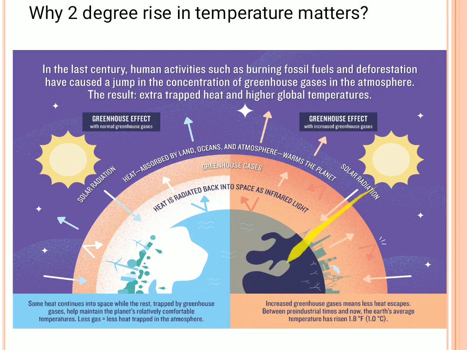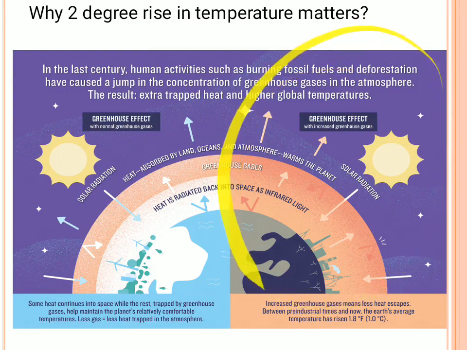But here, incoming is more, whereas the outgoing is very less compared to the left portion, because here there is an increase in temperature as less heat is escaping out. That is why the Paris Climate Summit, the COP summit, which is a climate negotiation held every year, says let's not allow more than a 2-degree rise of temperature, because the carbon dioxide concentration on the earth's surface has already reached the 400 ppm limit. If you try to increase its concentration more, global warming is going to increase.